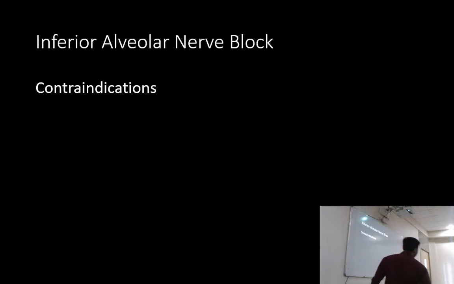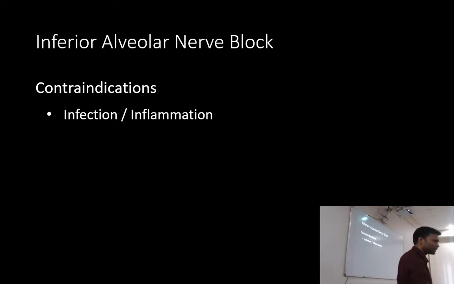Okay, so contraindication, whatever contraindication I tell here, it is given in every block. Like if you remember the neurophysiology pH from the day before yesterday, if the tissue pH where we deposit the local anesthesia is acidic, less than 7, the efficacy of the local anesthesia is reduced. So that is one, infection or inflammation.